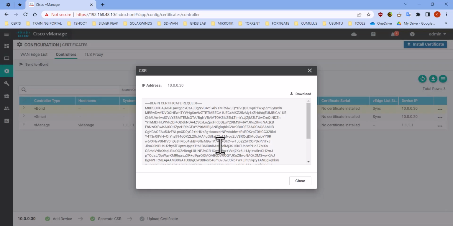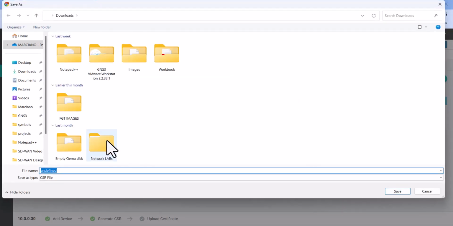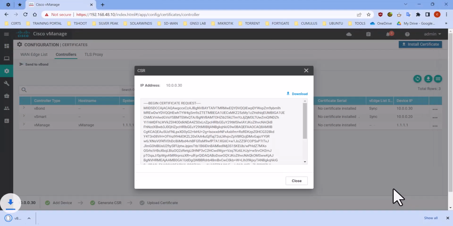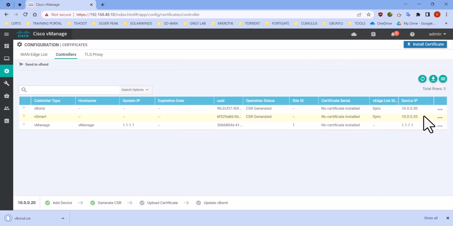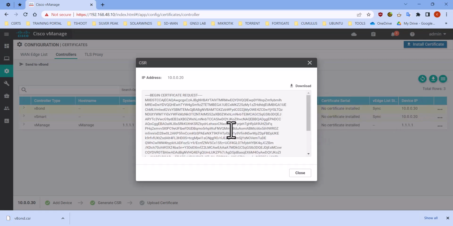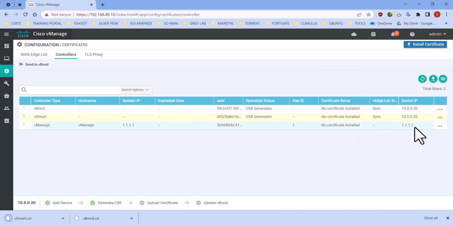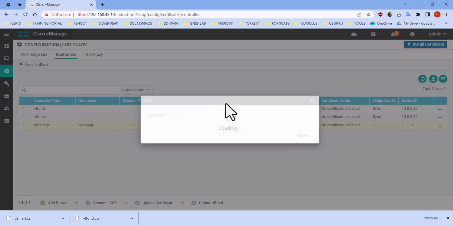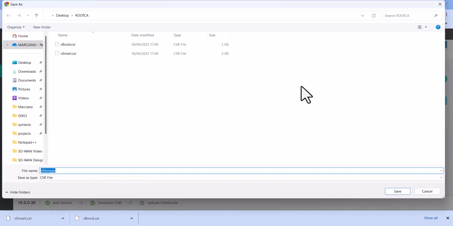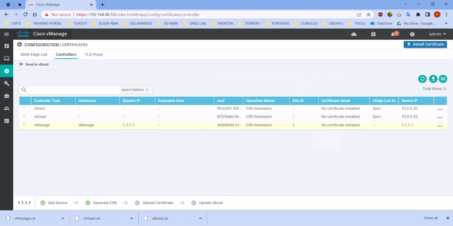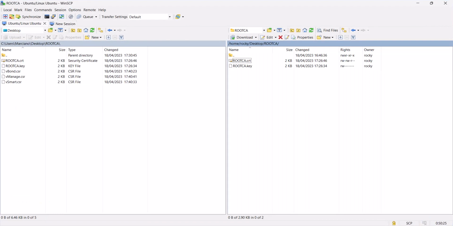Generate it, download it. That's a vBond, and put it here inside of this folder. Then vSmart, and the vManage. Download it. So now we need to transfer to our Linux box.